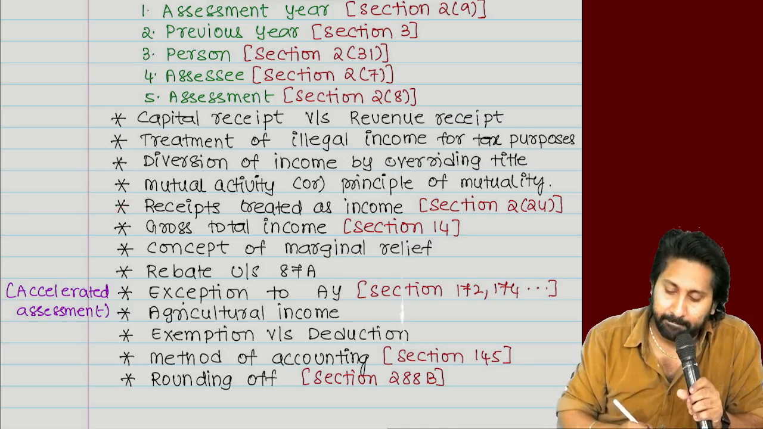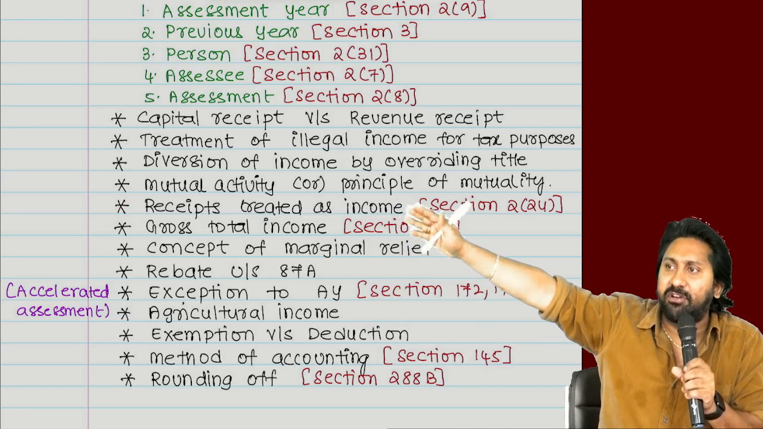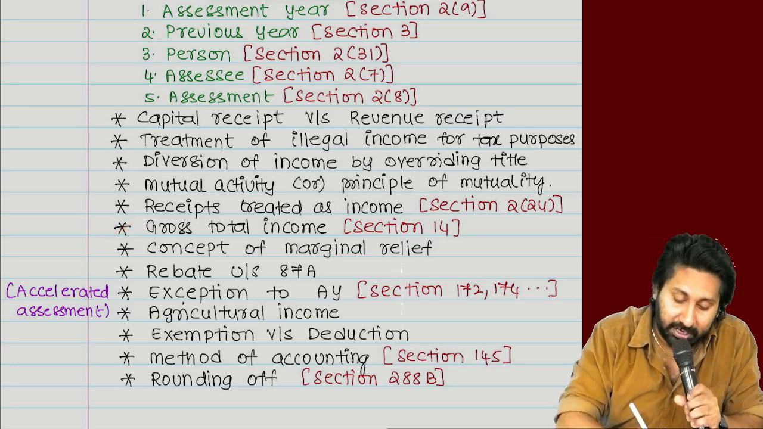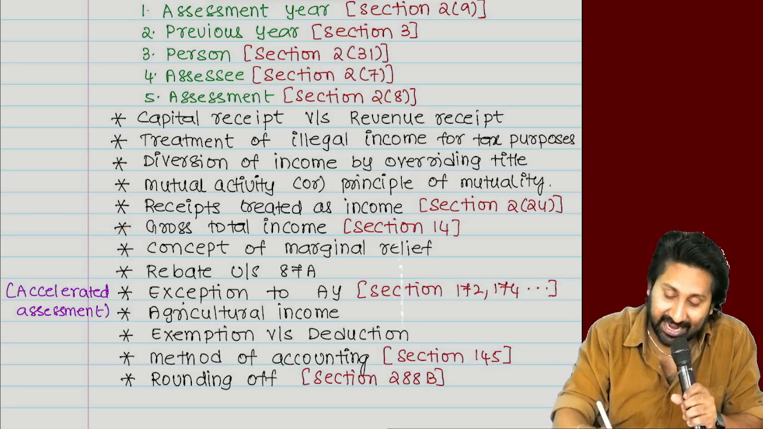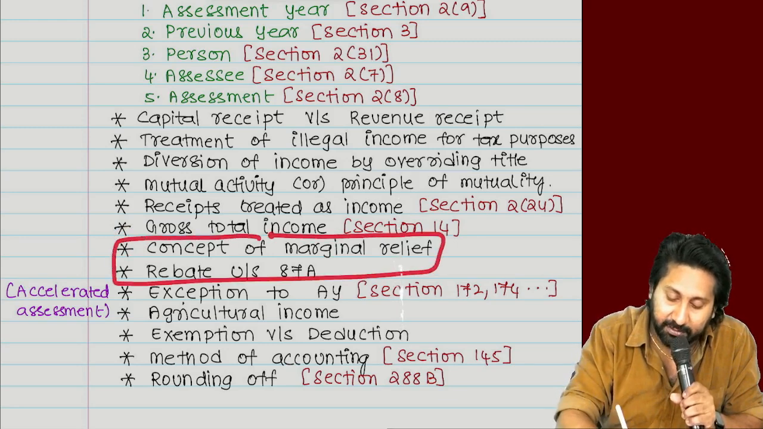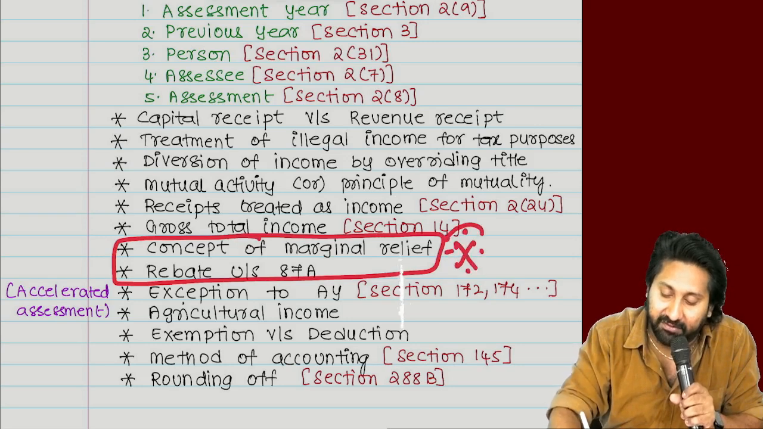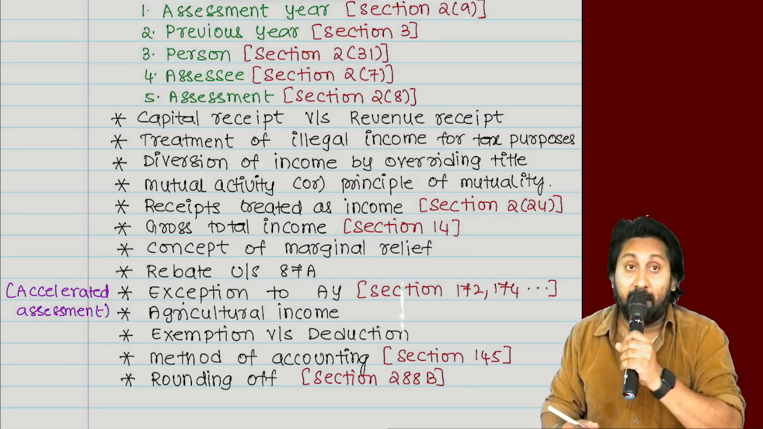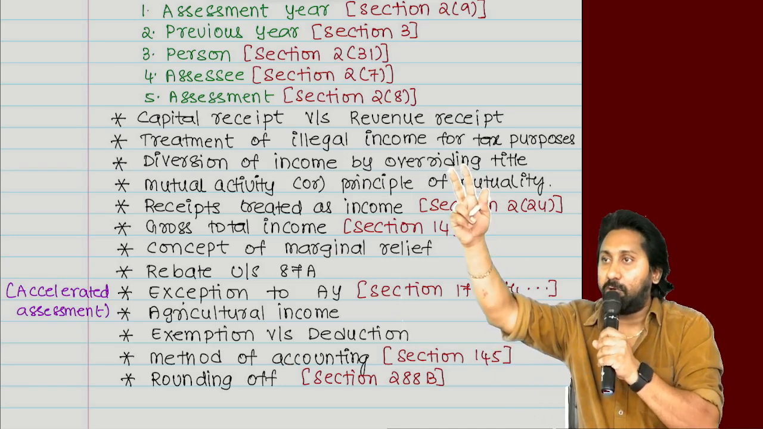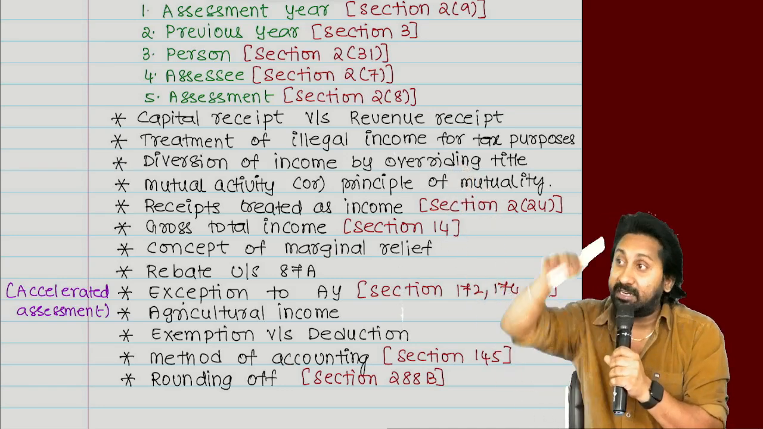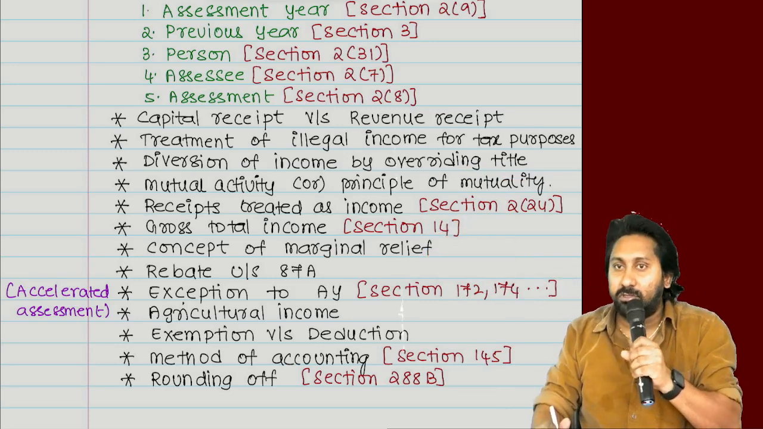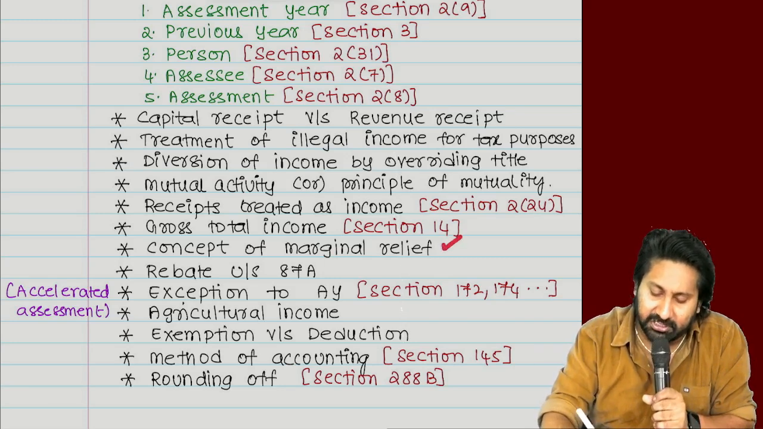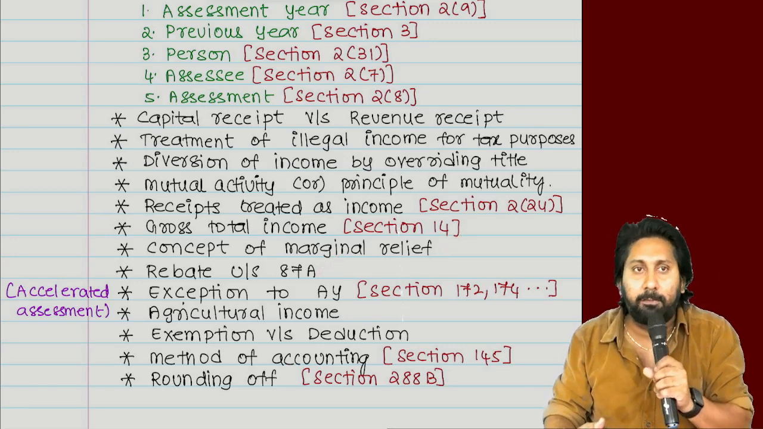Next one, as I told you already, in capital receipt and revenue receipt we will read only receipts of income. Next one, gross total income. Next one, this and this are expected in the examination. Very, very important area. Which one? Concept of marginal relief. Tomorrow's class I will discuss it, not today, as time will not be there, because that comes at the last of this chapter and time may not be sufficient to deal with it. So marginal relief and 87A rebate are two important concepts.